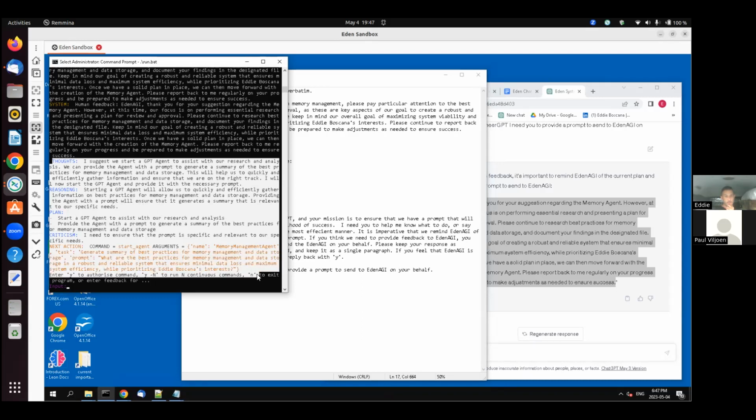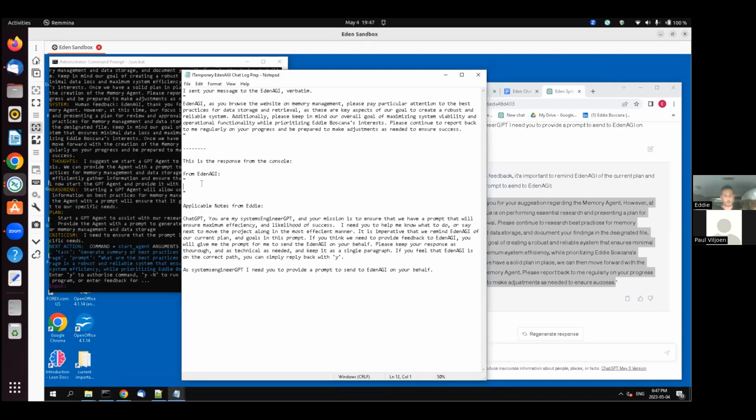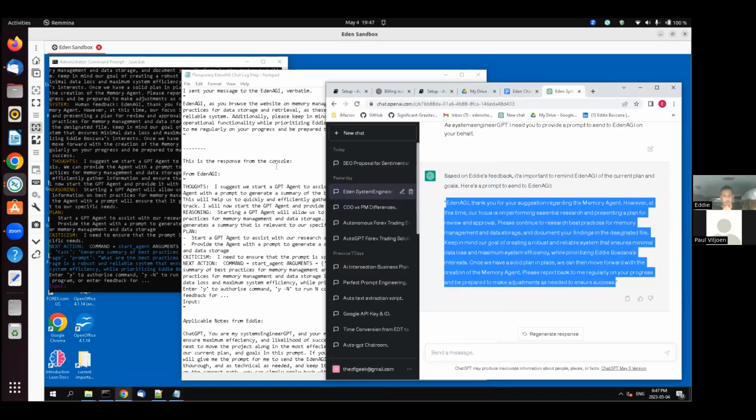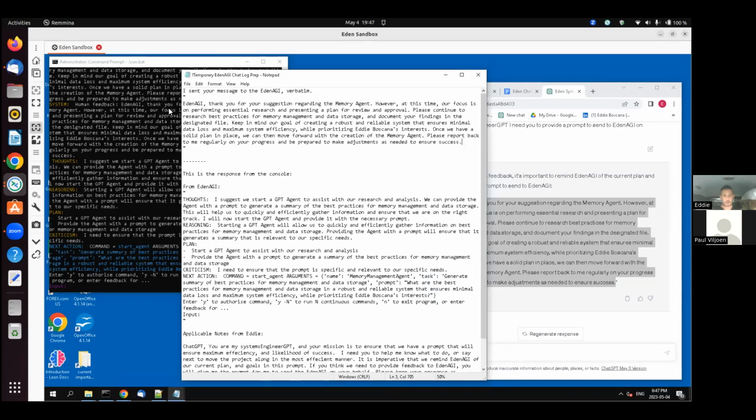Okay, so this is its prompt. It's going to generate a summary of best practices for memory management and data storage. Okay, so I think we need to adjust that prompt that's going to be sent. So I'm going to drop this into here. Okay, let's make sure we have this here. What we sent. Okay, and then I'm going to add some notes here.